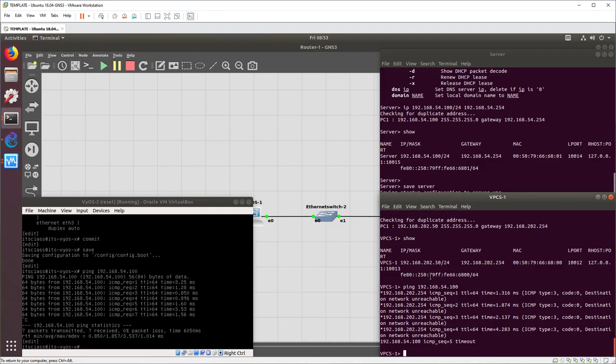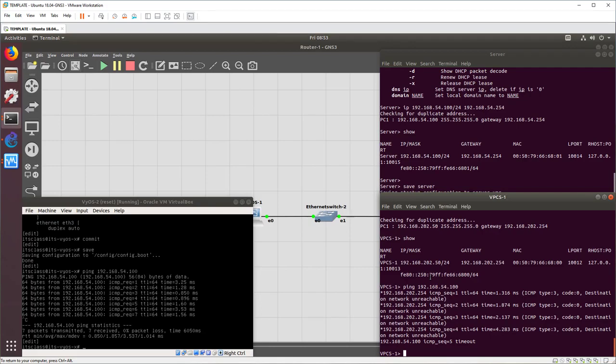So it's VyOS 1 returning an error back that says, I don't know what to do with this. And we've told VPCS, if you don't know what to do with the traffic, take it to VyOS 1 and they'll deal with it. And VyOS 1 looks at the traffic and says, I don't have anybody I can hand this to. That's where the route table is going to come in.